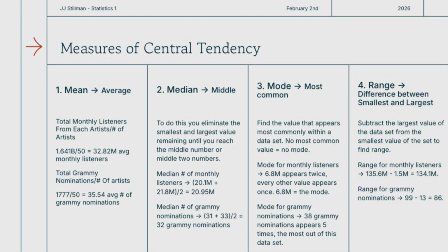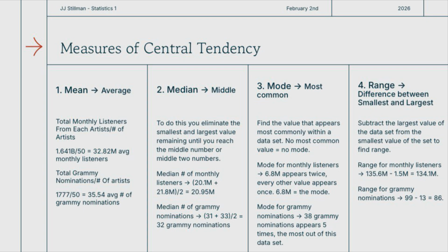After plotting all of those pieces of data onto the scatter plot, I went and looked at the measures of central tendency for each of the data sets. The first thing I looked into was the mean. For the average monthly listeners, I found that the average was 32.82 million. And for the total number of Grammy nominations, I found that the average was 34.54 nominations. I then went on to the median, where I found that the median number of monthly listeners was 20.95 million, and that the median number of Grammy nominations was 32.